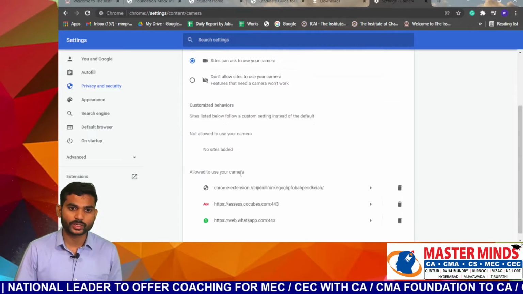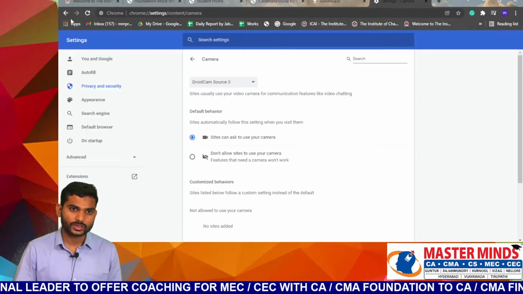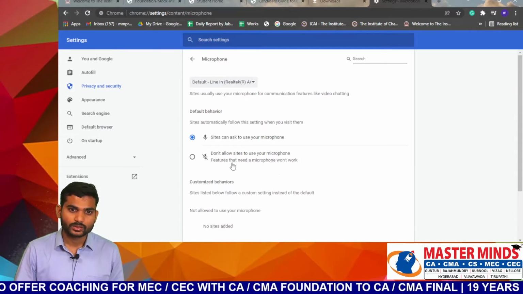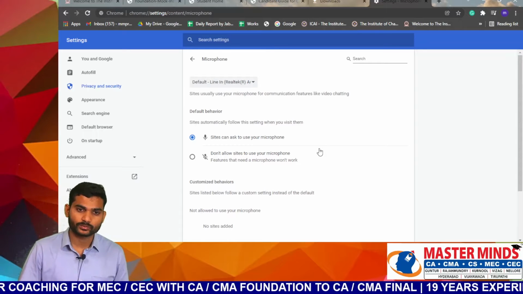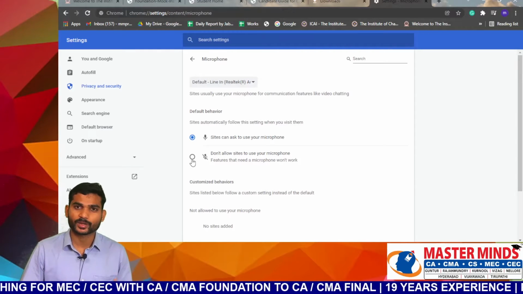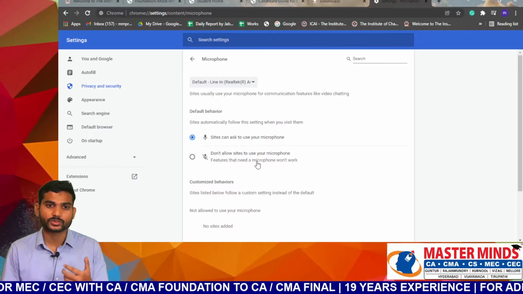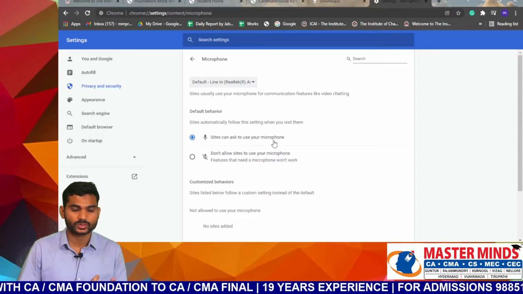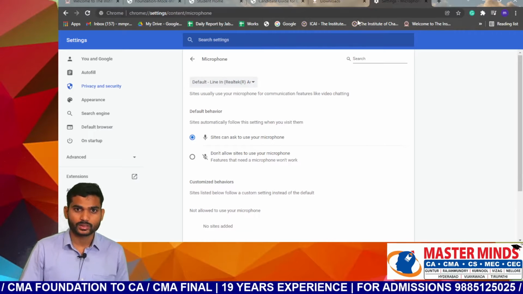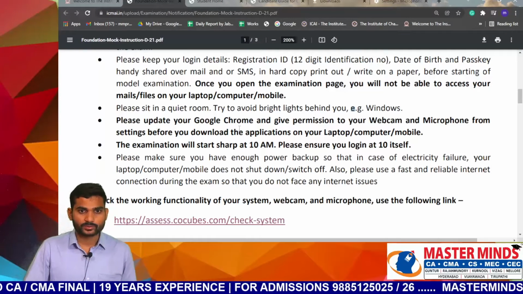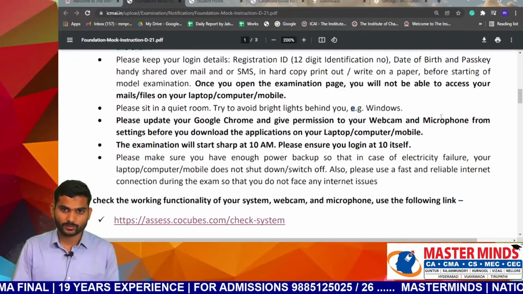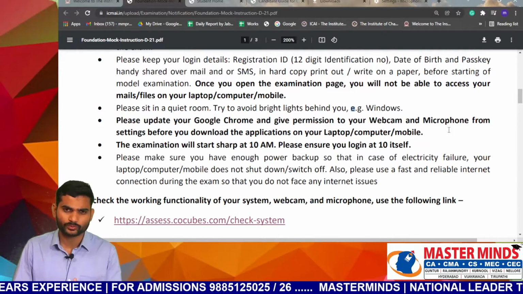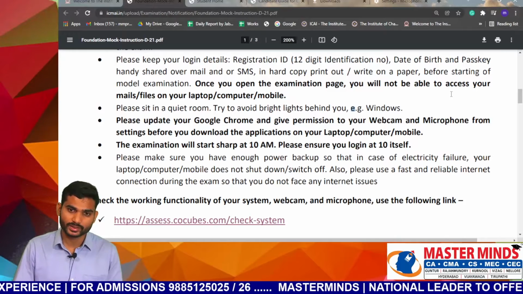In the same way you can set up your microphone. Sites have to be allowed to use your microphone. If you block it, your paper will not load. So make sure you click the option that sites can ask to use your microphone. The next instruction is to update your Google Chrome and give permissions for the webcam and microphone. To give the permissions, just go to Google Chrome settings. I already discussed this.